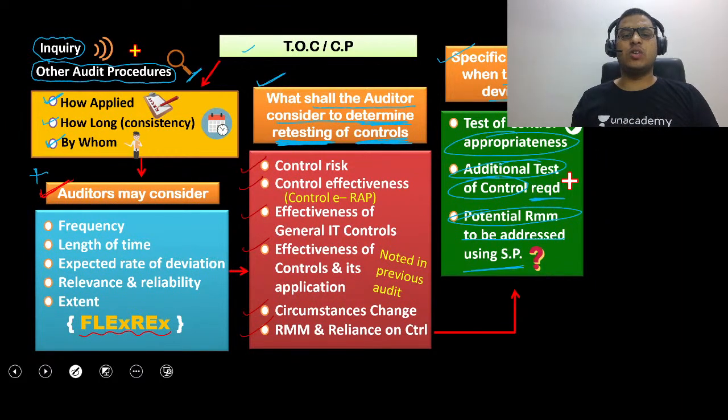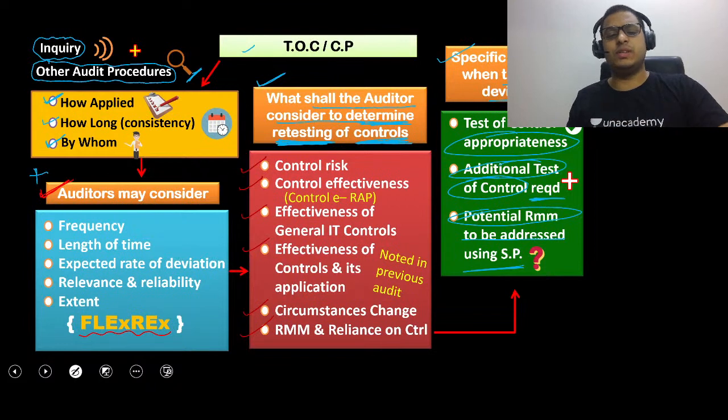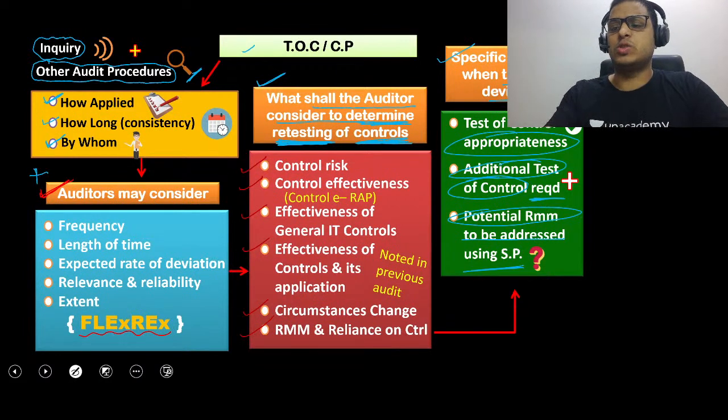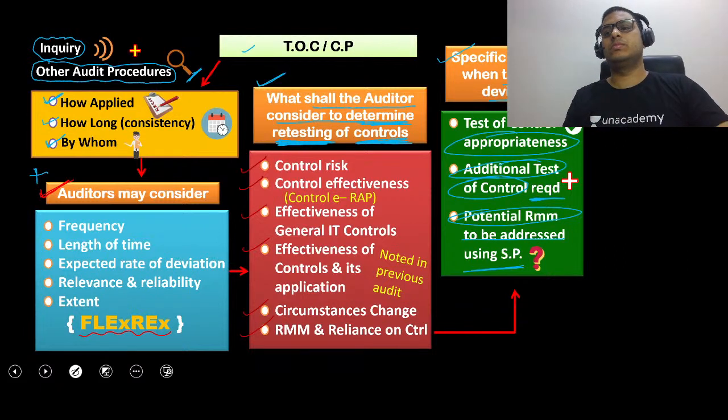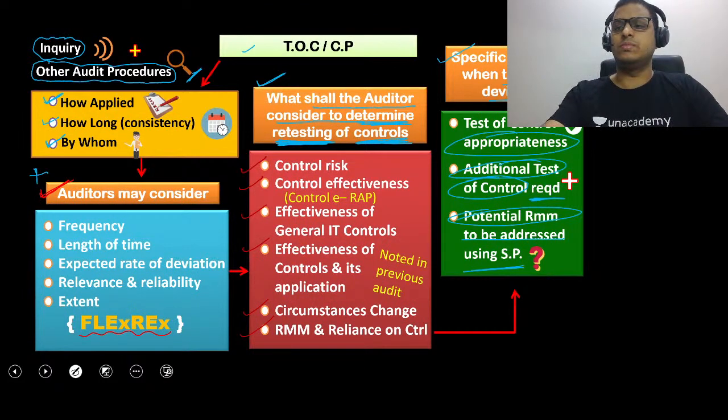Okay. Any doubts in this till now? Any doubts in this? If there is any query, please ask me. Any point, any query, please ask me. Go through it very well. Please tell me whether you have understood this very, very clearly or no. Please go through it. Easy. Okay. So that is mainly in relation to test of controls.